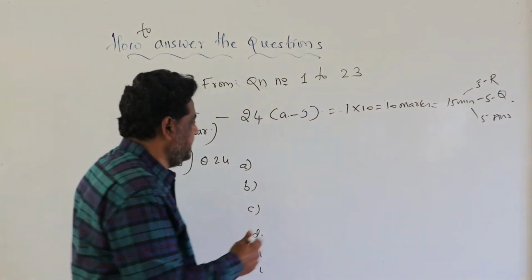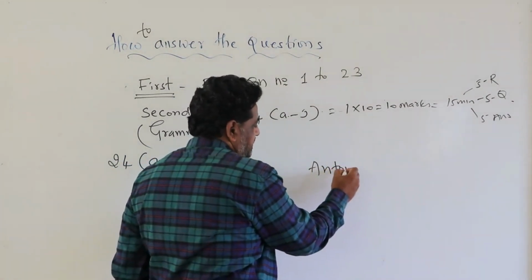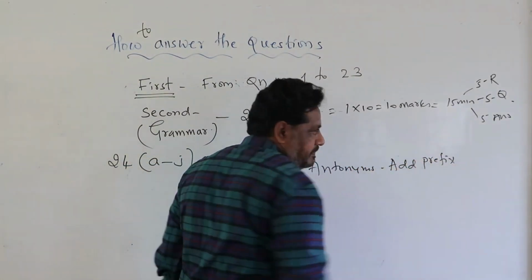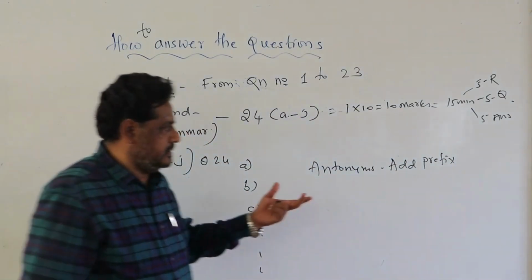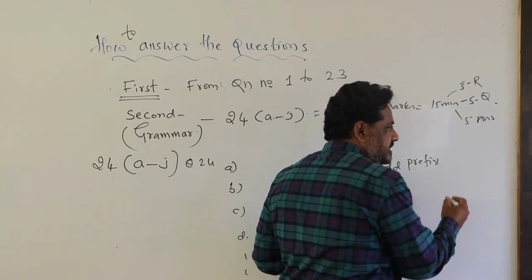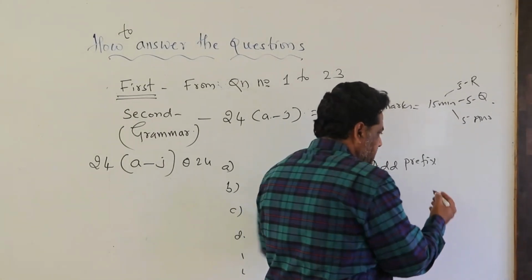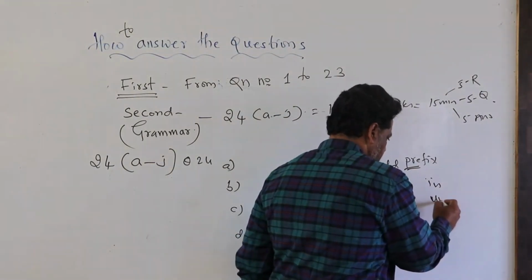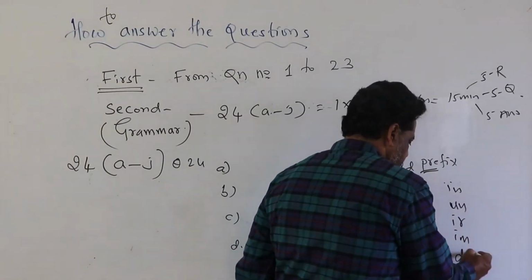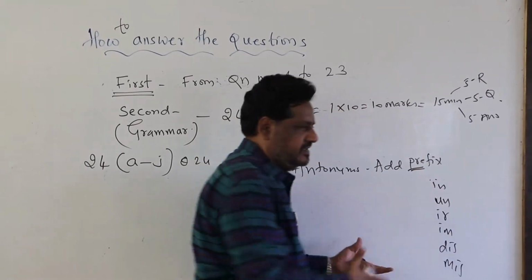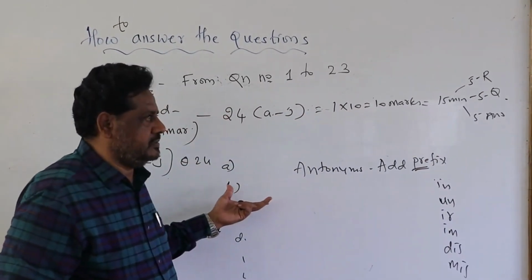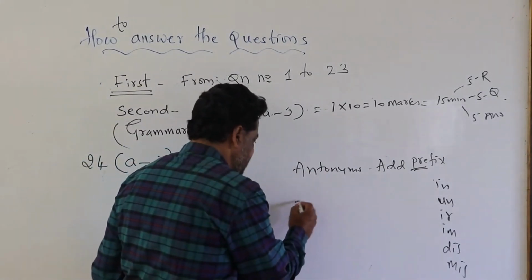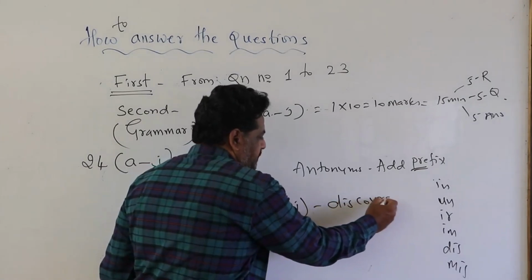So you get the questions on grammar, that you get one antonyms, that's opposite words, add prefix. Prefix is the word part placed before the word. Pre means before, that's in, un, ir, im, dis, mis, so they're all prefixes. So you get a question like that: add a suitable prefix to the word courage. So your answer should be, if it is J, discouraged. So your answer should be like this.